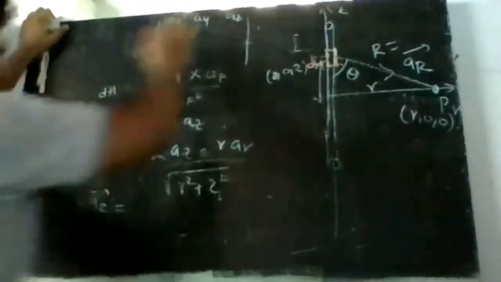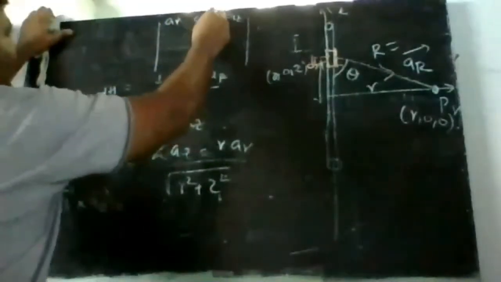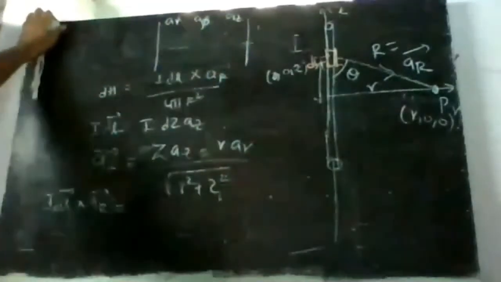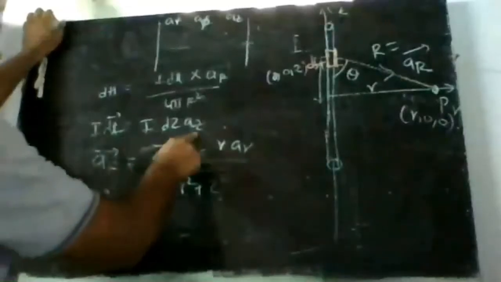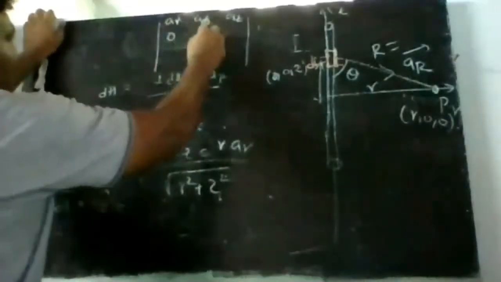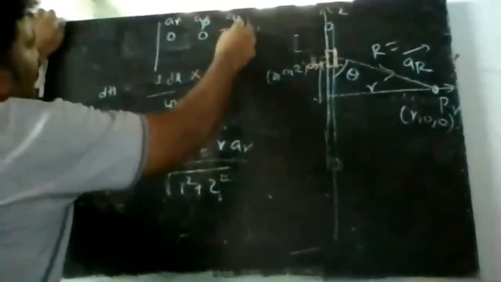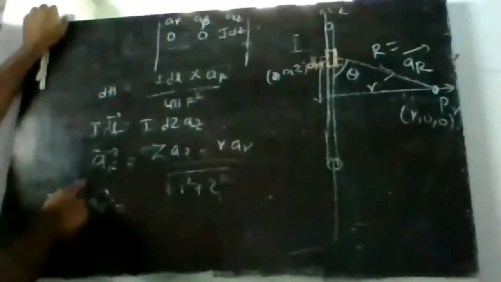Oh, sorry. This is not a Cartesian coordinate system. This is a cylindrical coordinate system. So we get AR, A phi, AZ. Correct? So the first vector IDL bar has only an AZ component, so AR and A phi are 0, 0, and this is IDZ. Now AR bar.